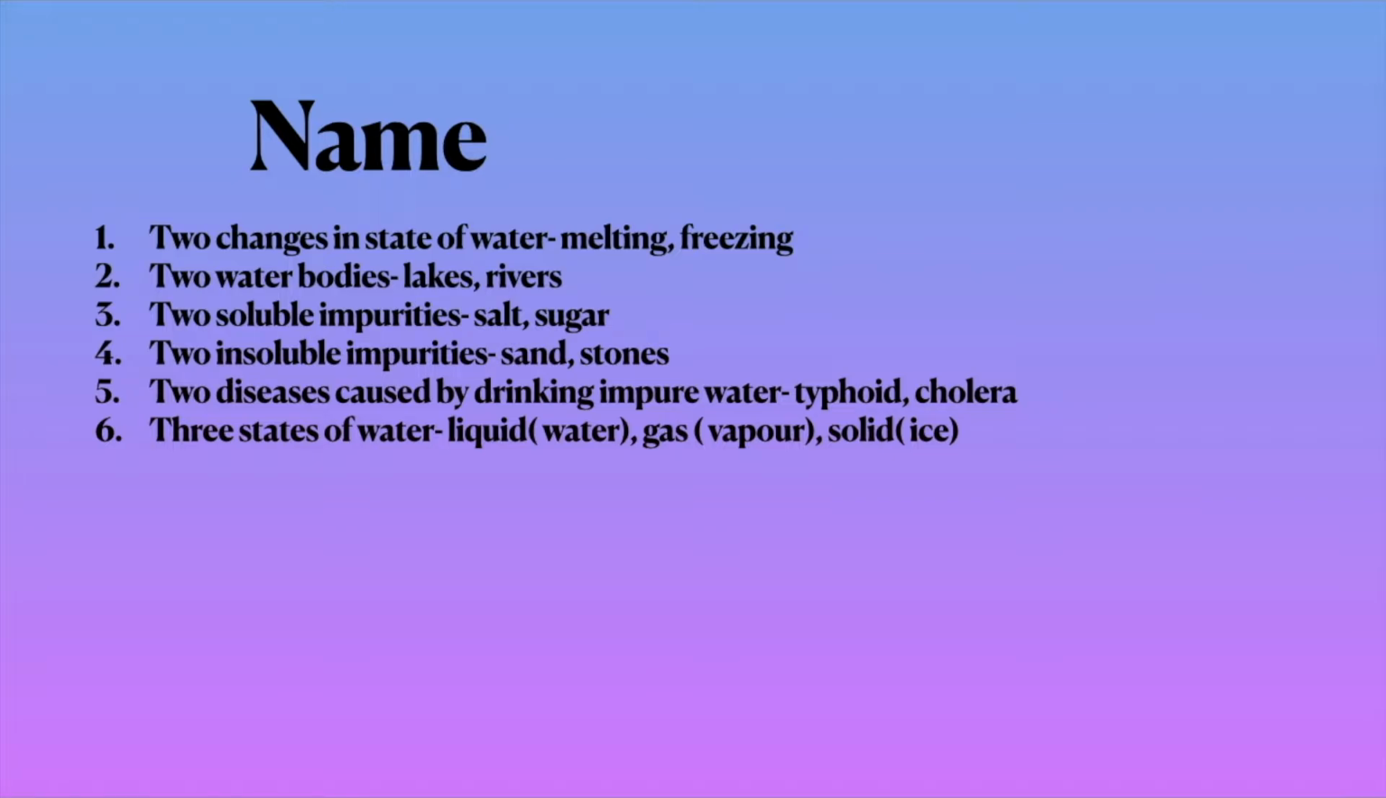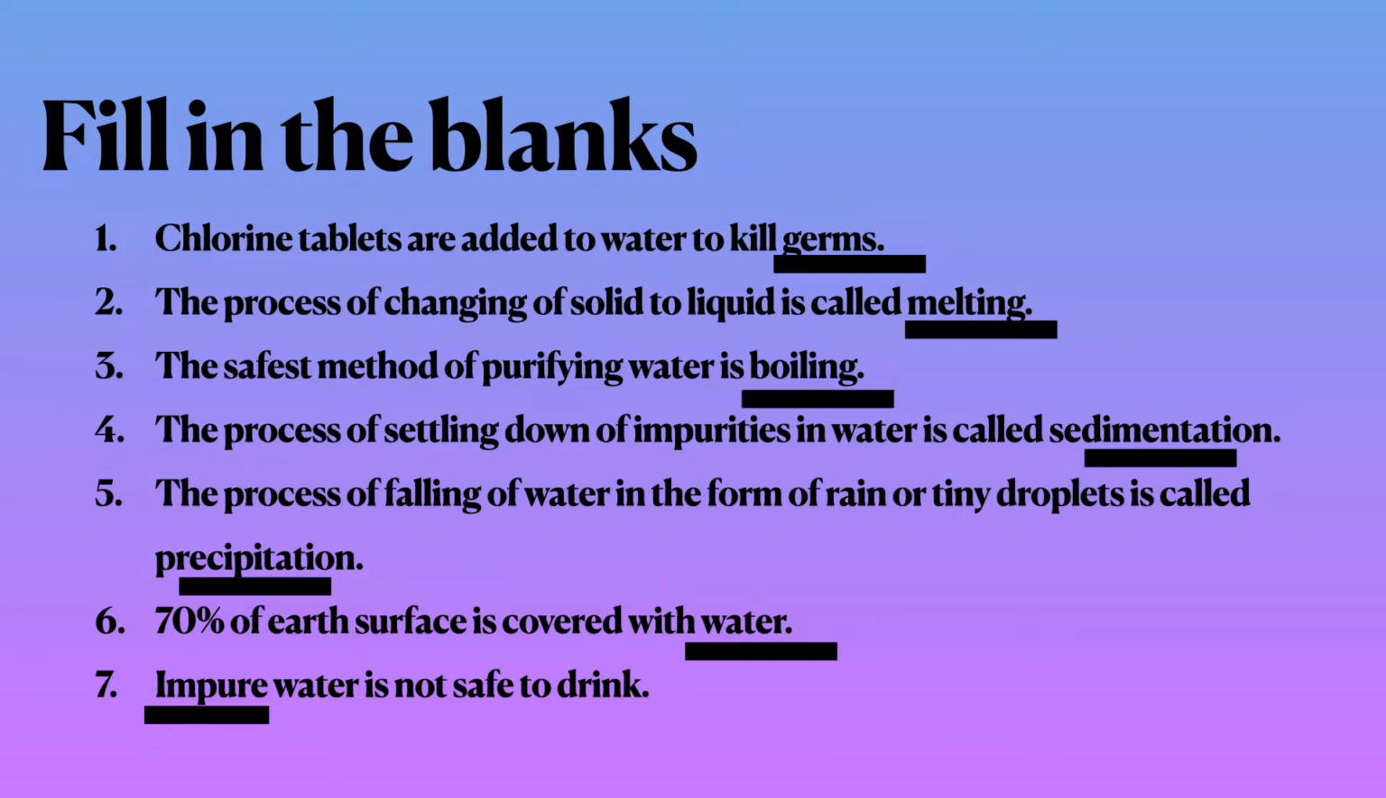Three states of water are liquid, gas and solid, which are water, vapor and ice. Fill in the blanks. Chlorine tablets are added to water to kill germs. The process of changing of solid into liquid is called melting.